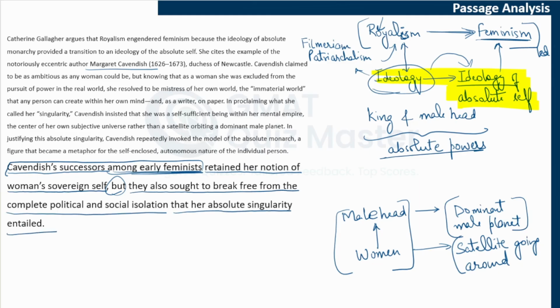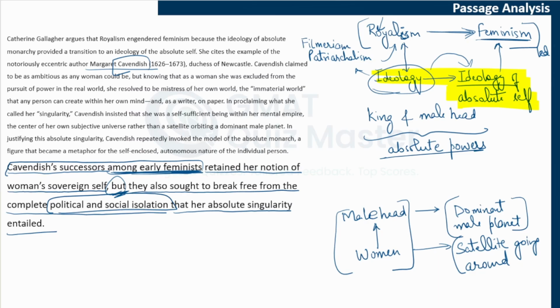In Cavendish's theory, she was the most powerful in her own world, but her successors said that yes, women have that kind of power, women have that kind of right, but women need not isolate themselves from the actual world. They can have that kind of power in the real world also.